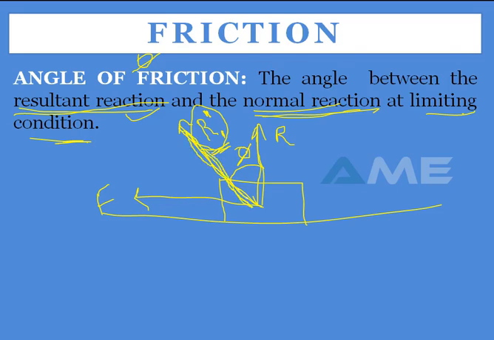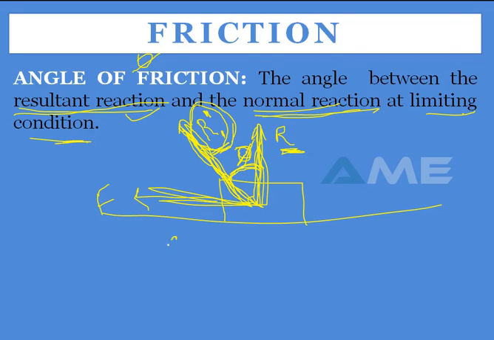From the method of resolutions, or from the parallelogram law, which is the best one compared to the method of resolutions. From the parallelogram law you can take the two components, vertical and horizontal, and find the resultant reaction. This resultant reaction makes some angle with the normal reaction, and that we call the angle of friction.